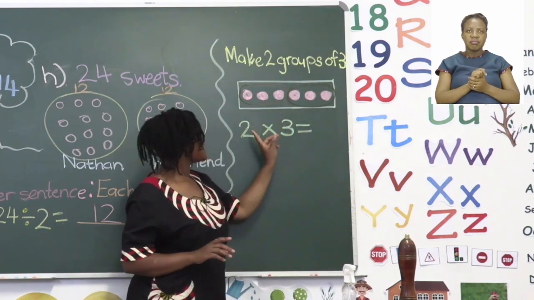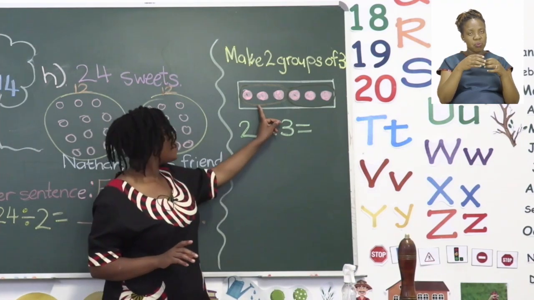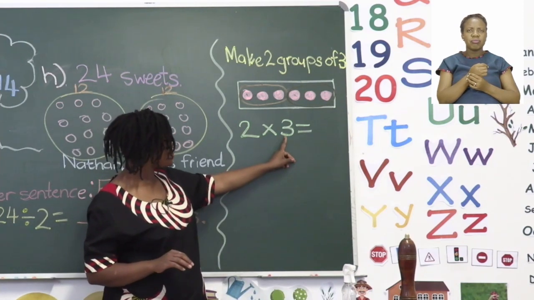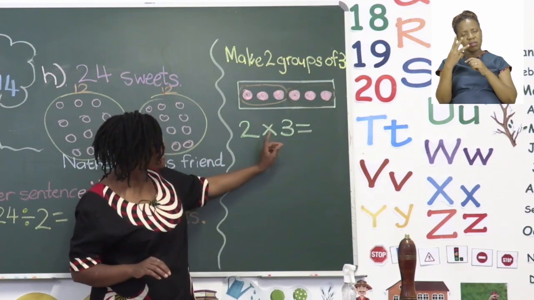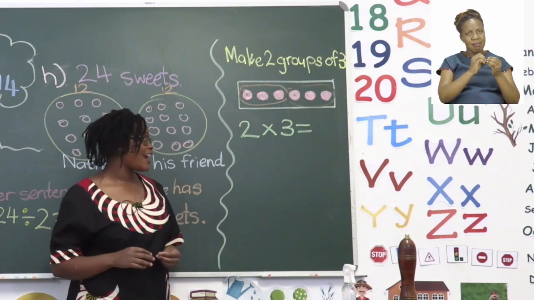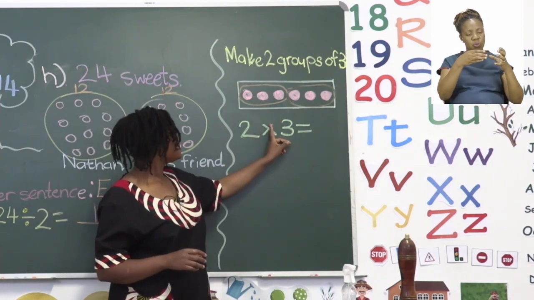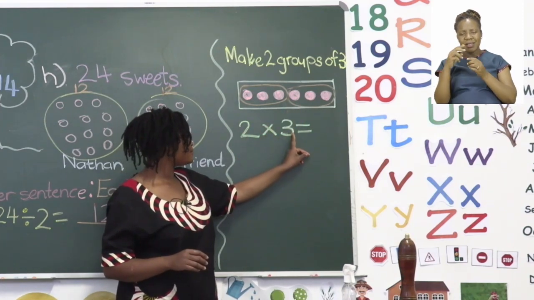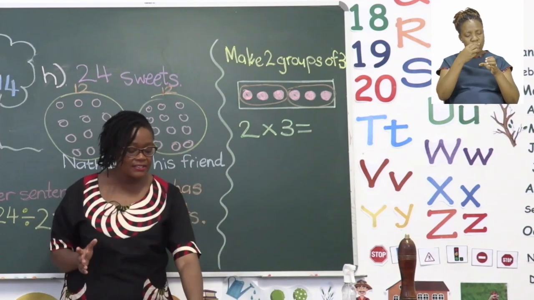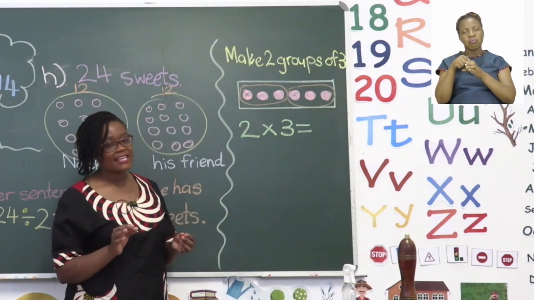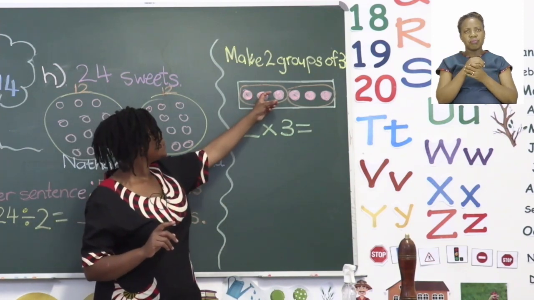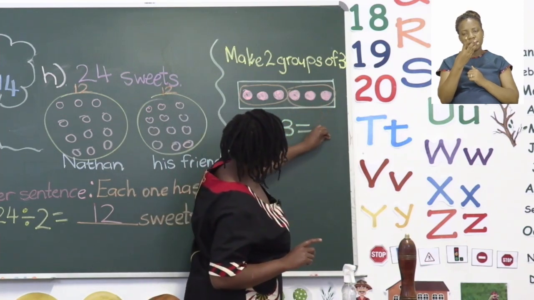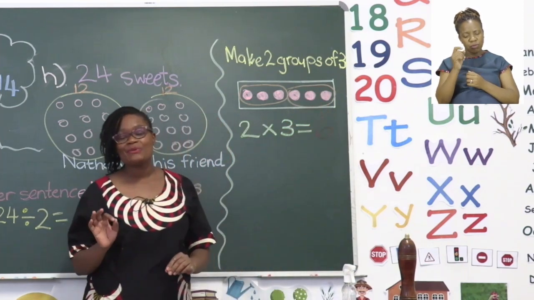So the groups is the number 2. We have 2 groups. 1, 2. And then we have 3 in each group. We put our multiplication sign or our times sign to say that these are 2 groups times 3. Or 2 groups of 3. Now, for us to get our final answer, we need to count what is in all the groups all together. Let's go. 1, 2, 3, counting on 4, 5, 6. And there you go. It is the same one that is in your books.